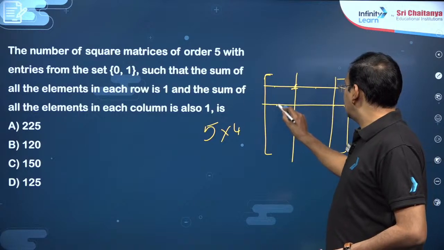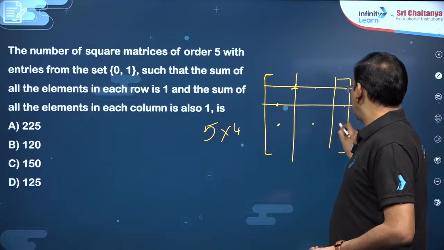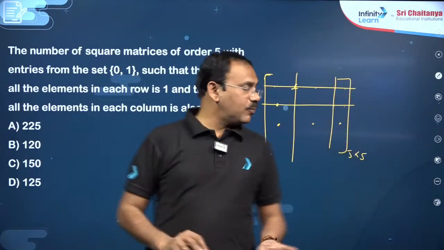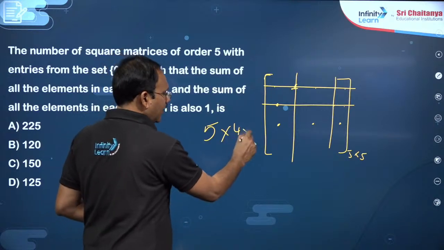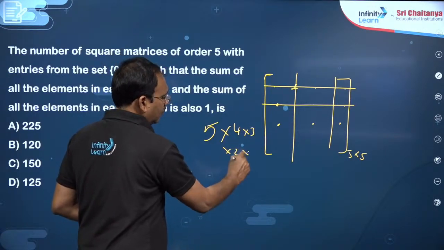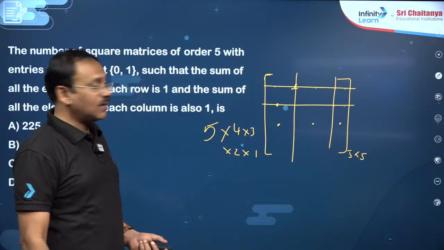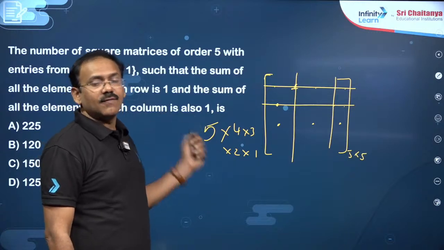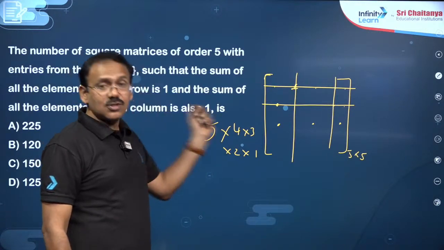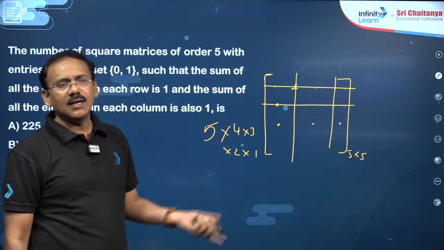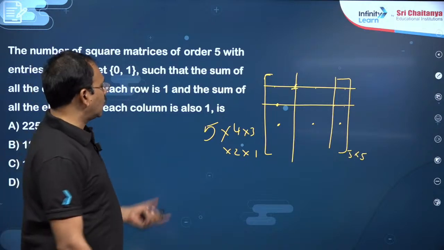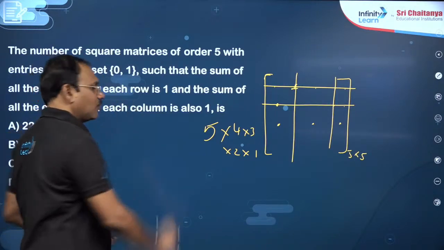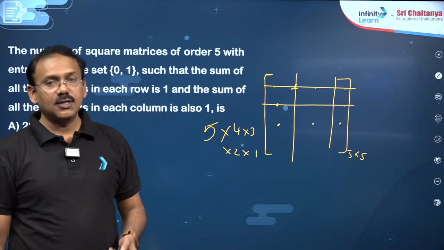Then you are left with 3 places. The third one you can put in one of the 3 places. Like this you can put 1 in each of the rows, and automatically that belongs to the column also. So the answer must be 5 factorial, 120, dear students.